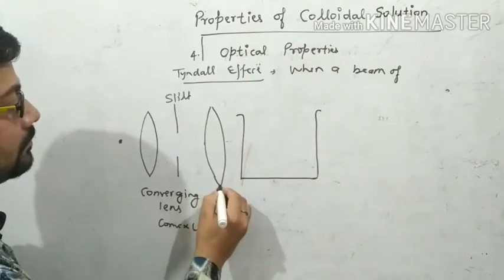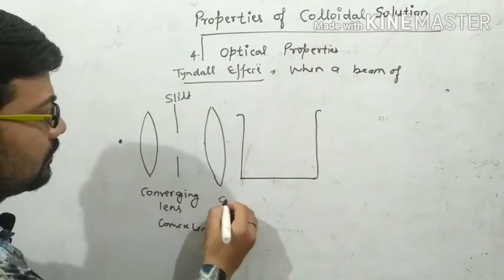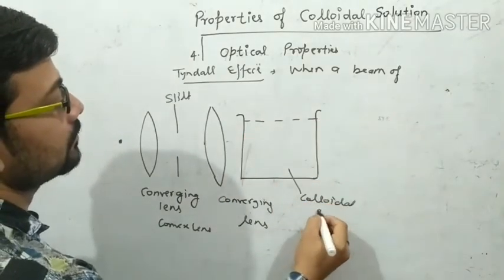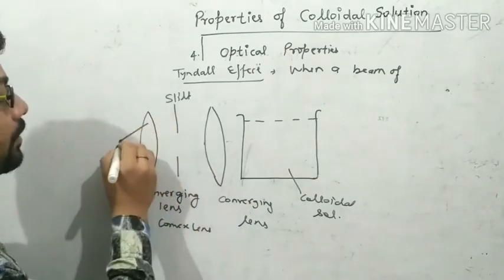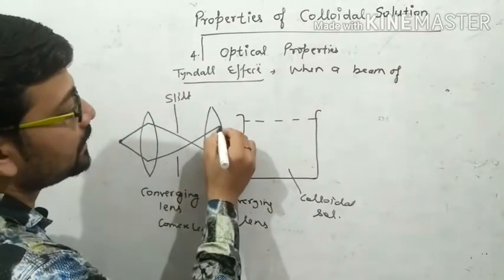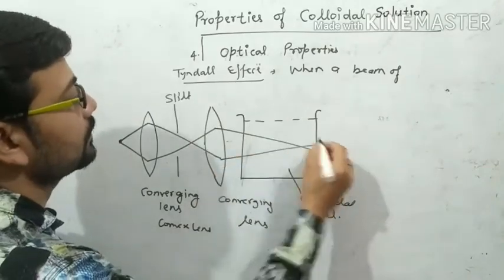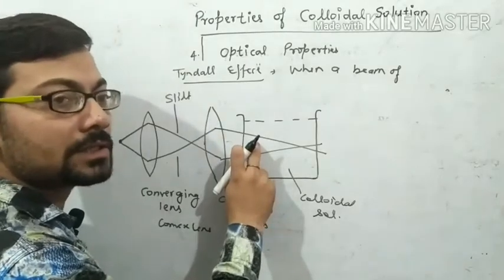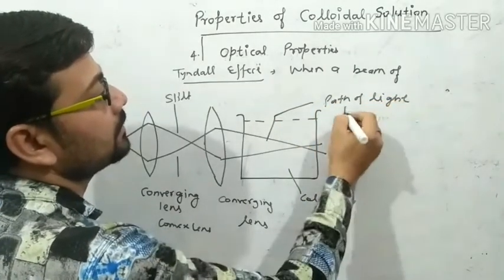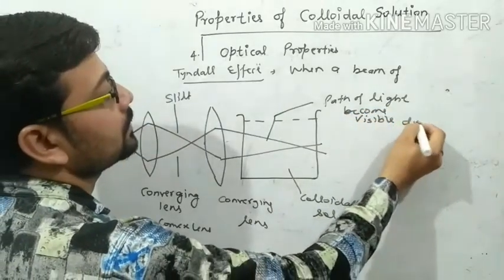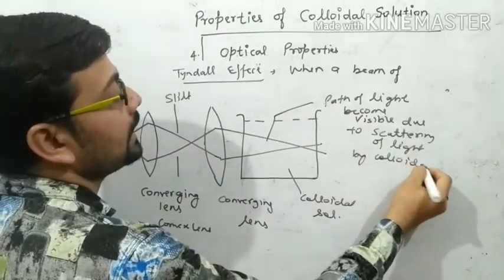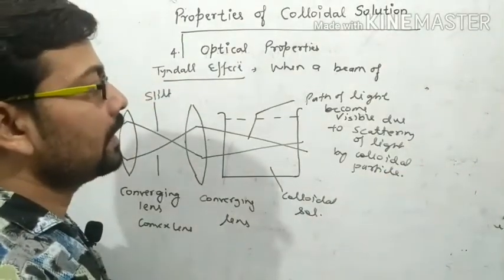When the beam of light passes through this converging lens, it converges, then passes through the colloidal solution, and the path of light becomes visible due to scattering of light by colloidal particles.